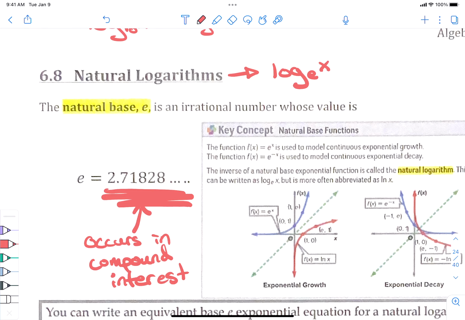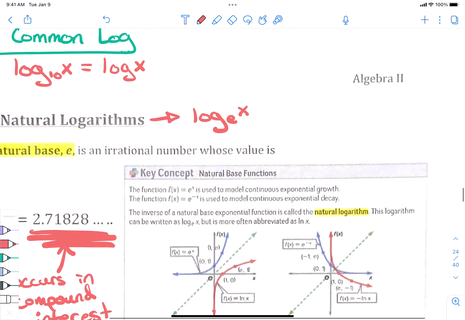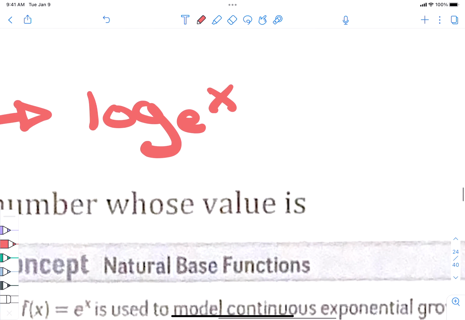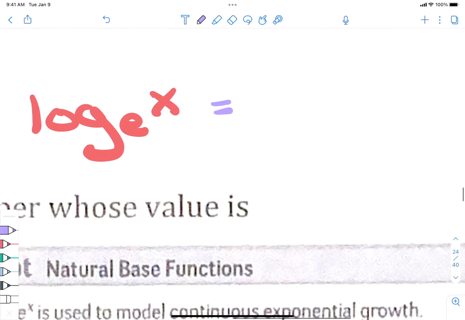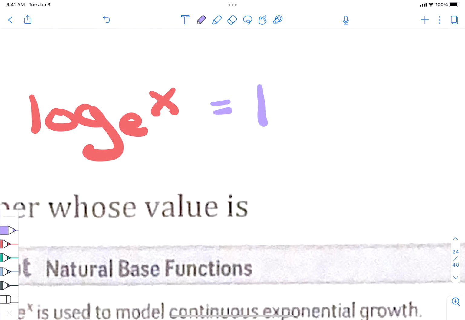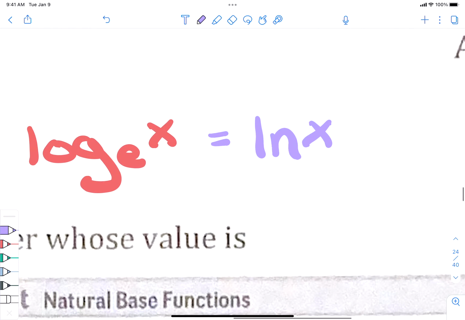All right, so log base e, that's the very most important thing I'm going to tell you today, and that is a natural log, but we never write it as log base e. Here's how we will write it. This is the second most important thing I'm going to tell you today: log base e is ln of x. We will only write it as ln, because ln is natural log.